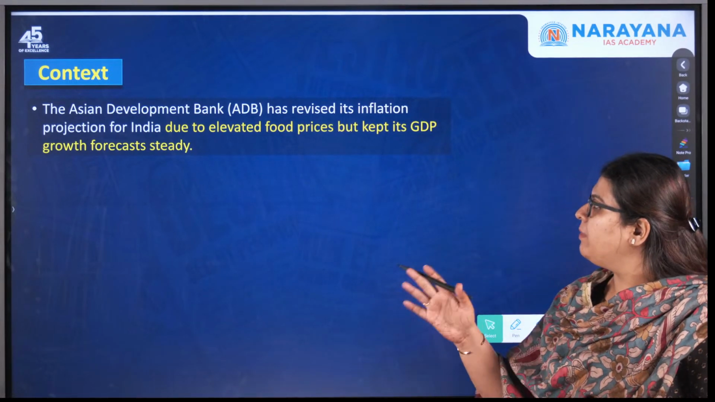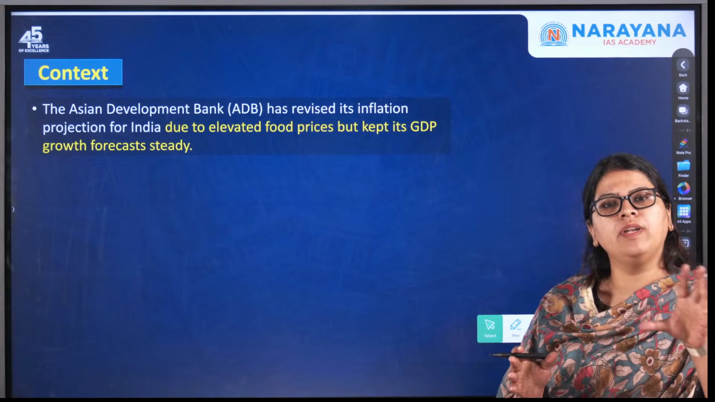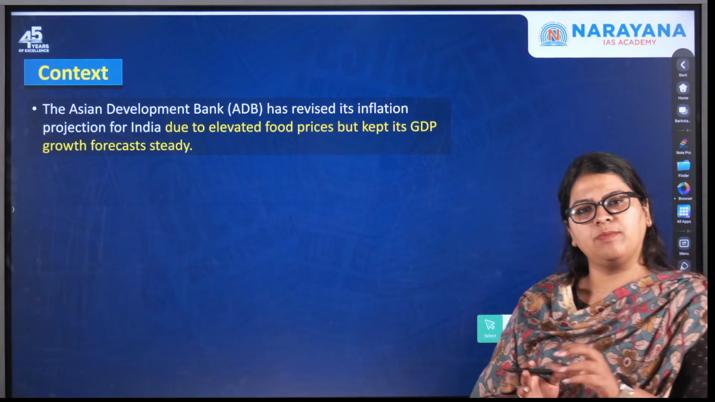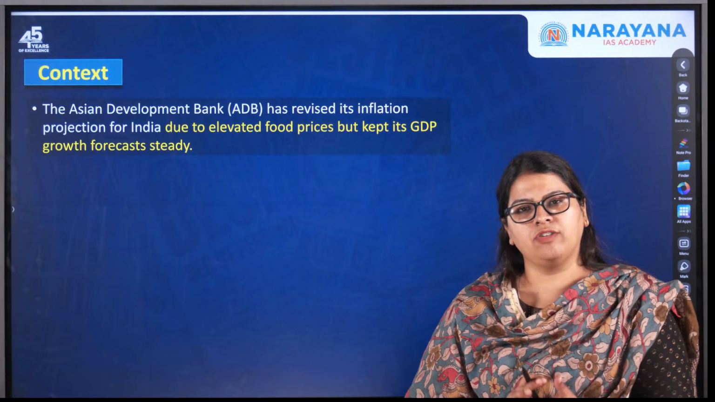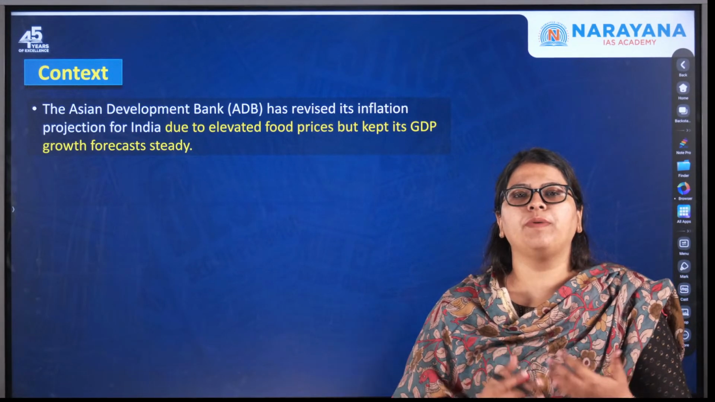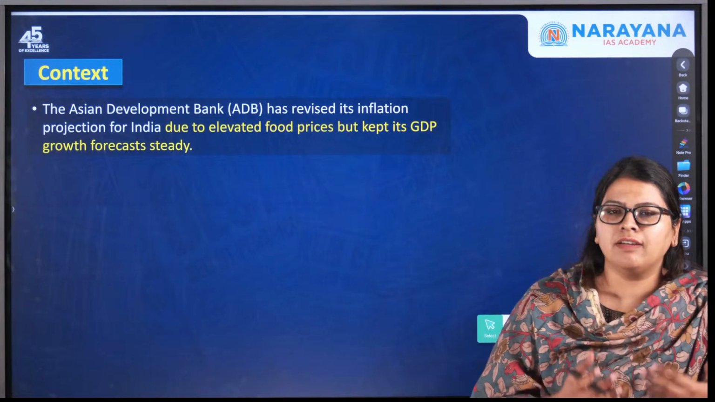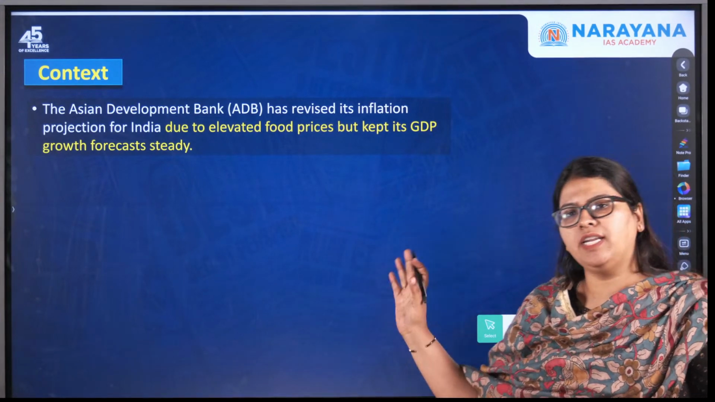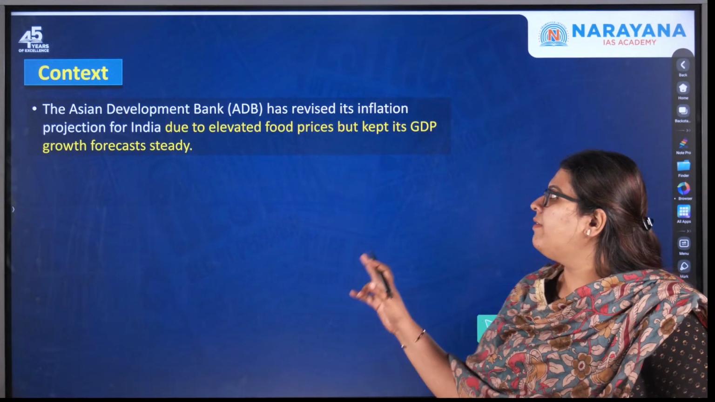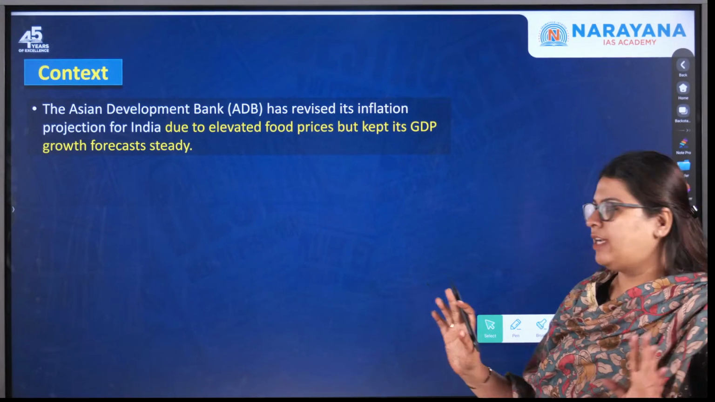So here similarly, the Asian Development Bank usually projects the inflation as well as the GDP of India. Over there it has said that due to increasing food prices, it has revised the method for projecting this particular inflation, whereas it has kept its GDP projection the same. However, this is actually not important, as I told you.